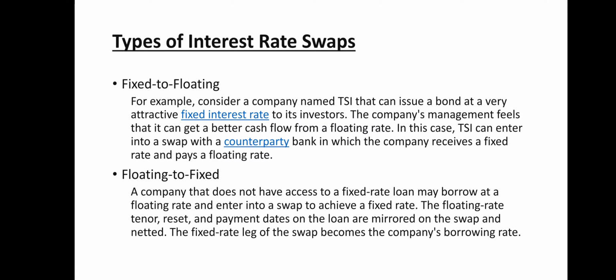Types of interest rate swap. First one, fixed to floating. For example, consider a company named TSI that can issue a bond at a very attractive fixed interest rate to its investors. The company's management feels that it can get a better cash flow for a floating rate. In this case, TSI can enter into a swap with a counterparty bank in which the company receives a fixed rate and pays a floating rate.